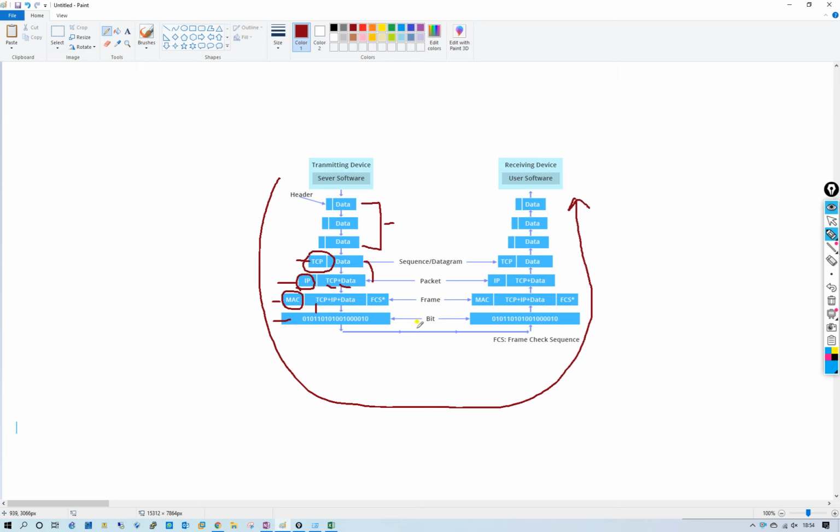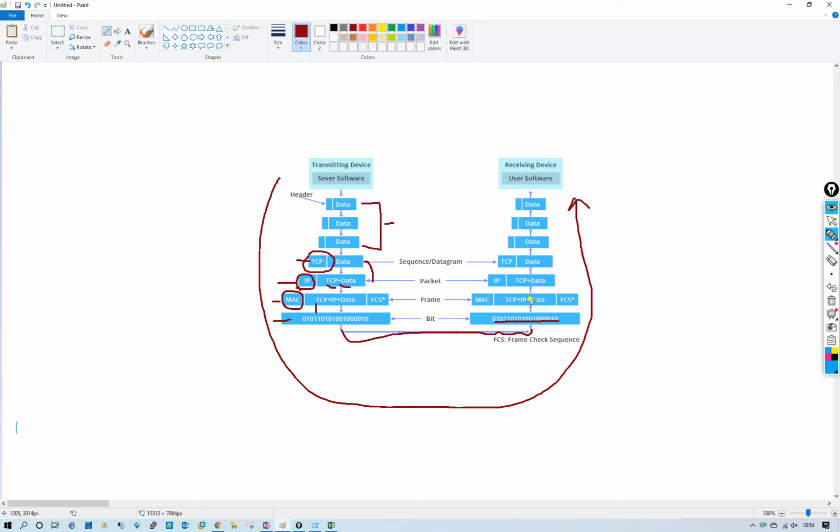Assume this is the cable connected to system A. The data is received on the other interface in the same bits format.